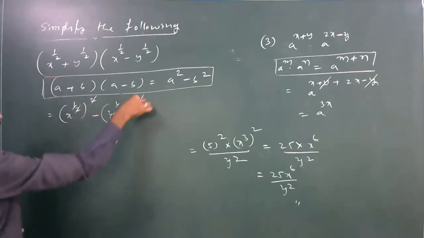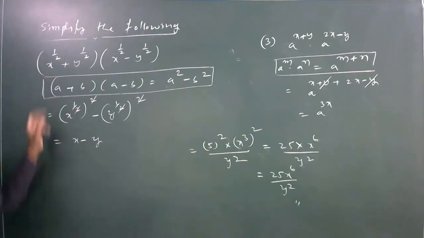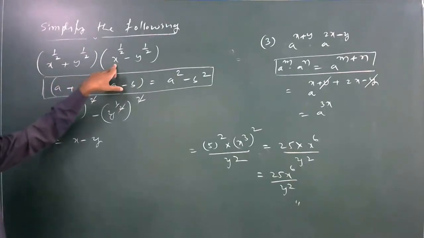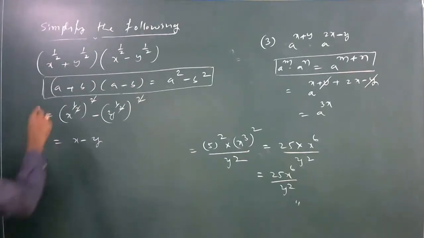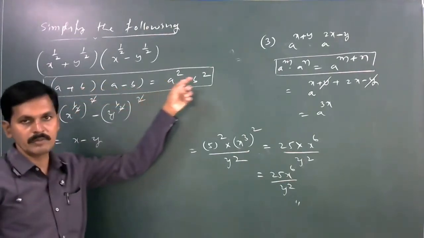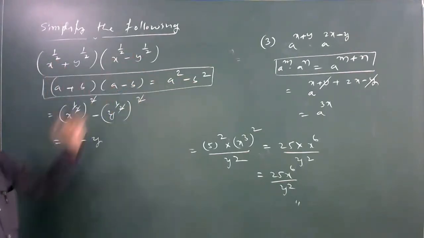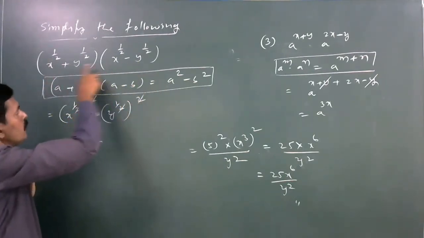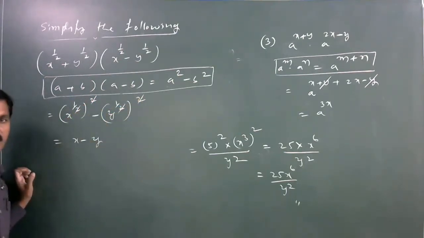Here 2 gets cancelled, and here also 2 gets cancelled. This value is x minus y. So x power 1 by 2 plus y power 1 by 2 into x power 1 by 2 minus y power 1 by 2 is equal to x minus y. Applying which formula? a plus b into a minus b, which is a square minus b square. Here a is x power 1 by 2 and b is y power 1 by 2. a square is x power 1 by 2 whole square, and b is y power 1 by 2. Here 2 gets cancelled, and it is equal to x minus y.